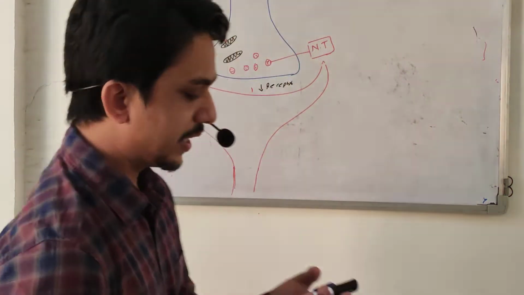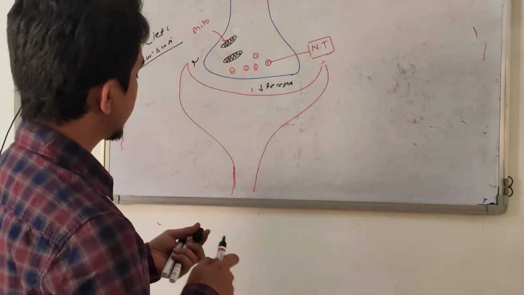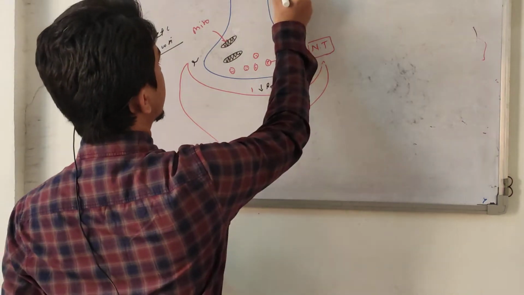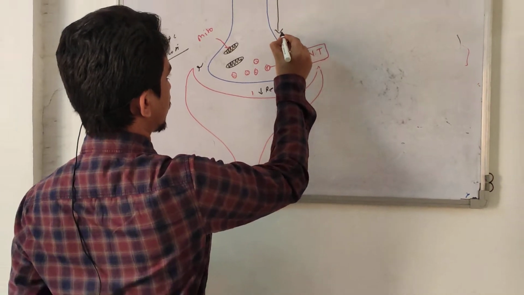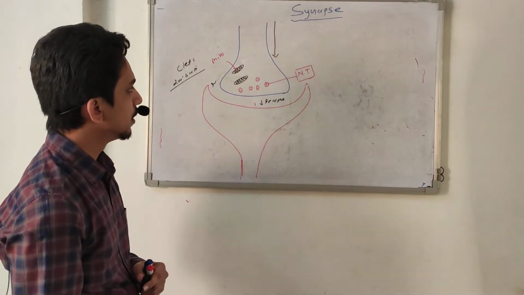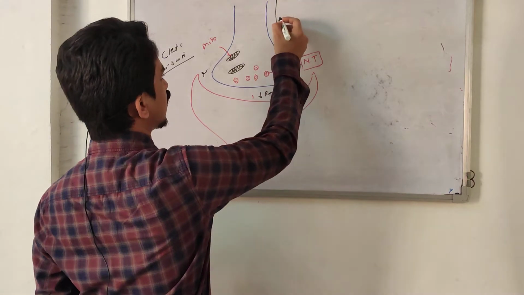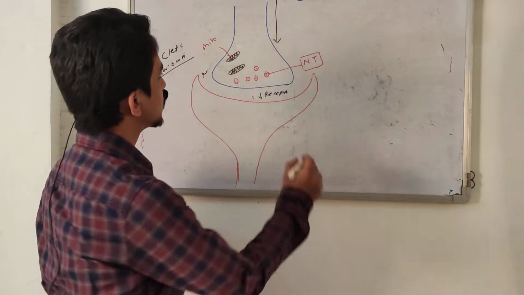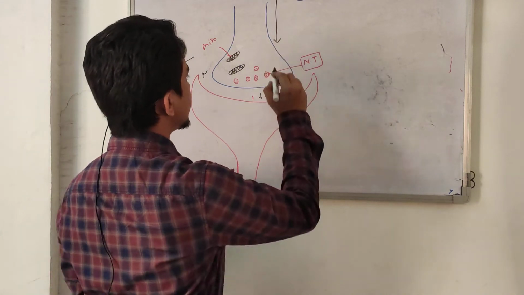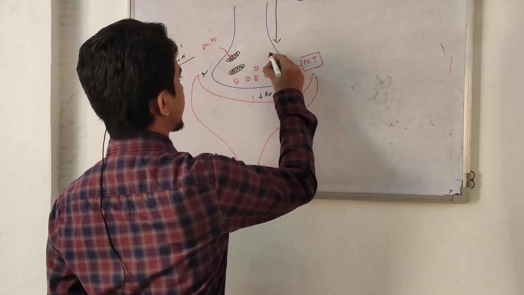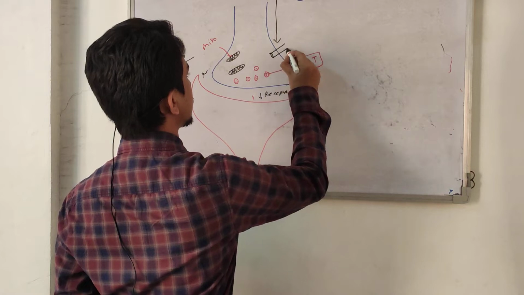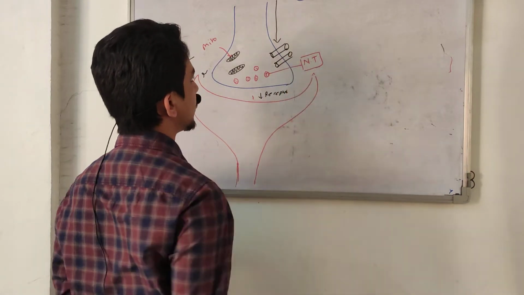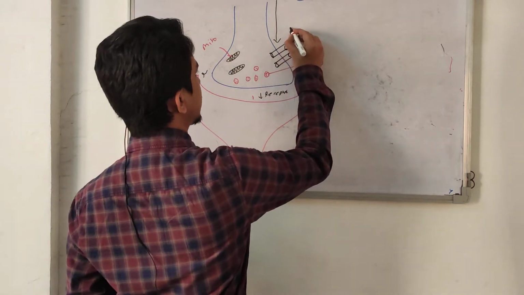Whenever an action potential or electrical impulse reaches the terminal buttons or terminal knob of the presynaptic neuron, there are some special types of ion channels present there. These are the calcium ion channels.